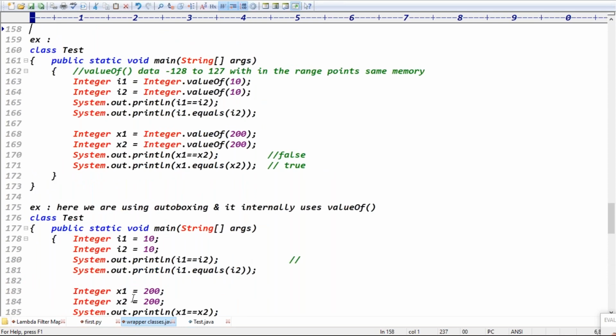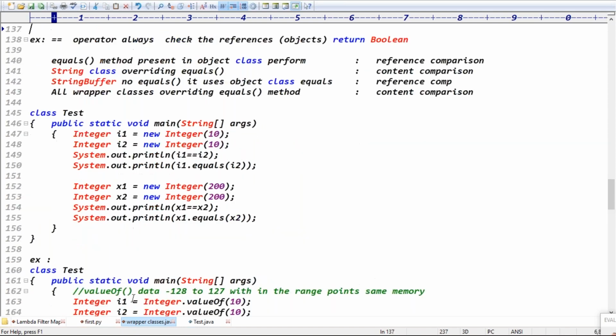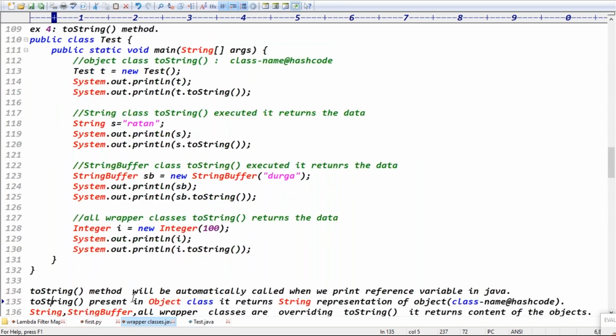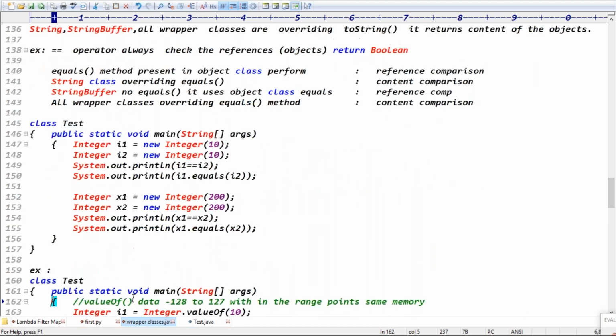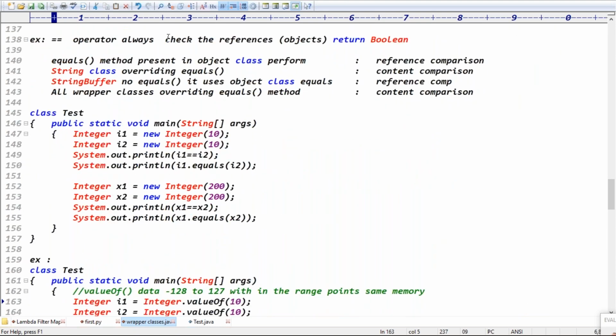So this is all about the topic, wrapper classes, right? Today we discussed equals method versus double equal to operator. Double equal to operator is always meant for which comparison, guys? Double equal to operator is always meant for reference comparison, right? But what about the equals method, guys? This clarity is important, guys. These topics are very important.